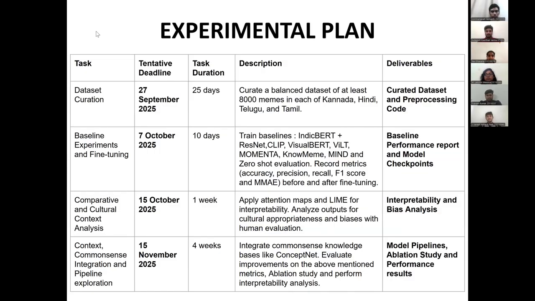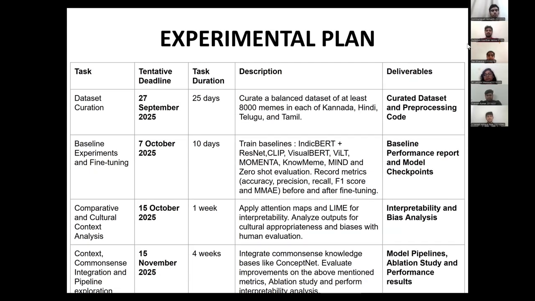So I'll be discussing the experimental plan of our project. The first step is the dataset curation. In this, we plan to spend the first 25 days collecting memes from several online platforms as well as public meme repositories in four Indic languages: Hindi, Telugu, Tamil, and Kannada. We'll curate a balanced dataset of at least 8,000 memes in each language and then annotate them with both the intensity of harm as well as the intended target. This step will result in a curated dataset along with the pre-processing code.